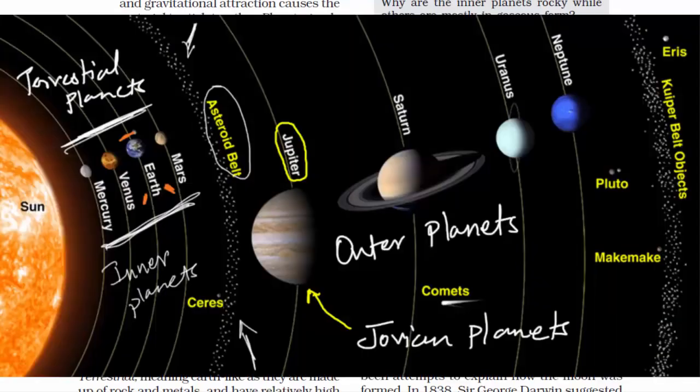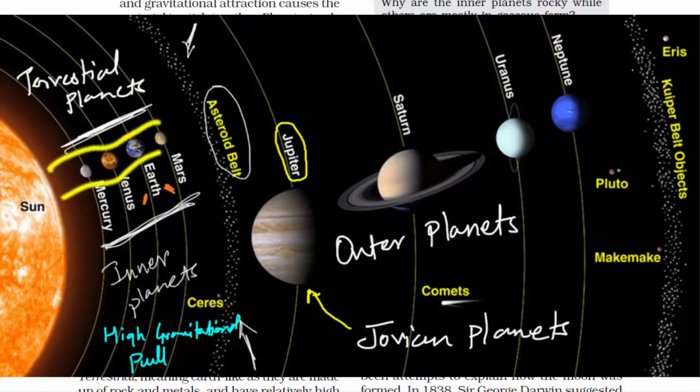Now with this theory, you know that the terrestrial planets, which are between the Sun and the asteroid belt, are nearer to the Sun. And because of that, they experience a lot of gravitational pull. And because they are nearer to the Sun, the heat of the Sun blew away all the gases and dust.